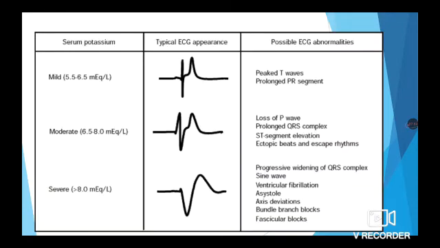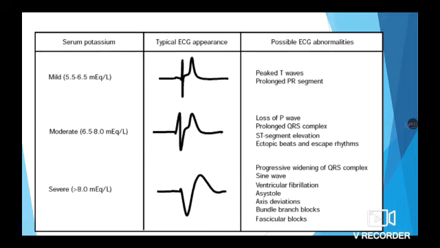Now we will see the changes in ECG according to the levels of potassium. In mild hyperkalemia, the serum potassium level will be between 5.5 to 6.5 milliequivalent per liter, and the ECG abnormalities are peaked T waves and prolonged PR interval. In moderate hyperkalemia, potassium level will be between 6.5 to 8 milliequivalent per liter, and the ECG abnormalities are loss of P waves, prolonged QRS complex, ST segment elevation, ectopic beats and escape rhythms.